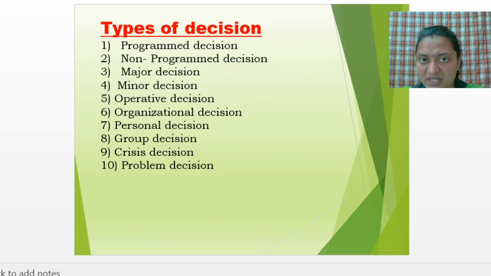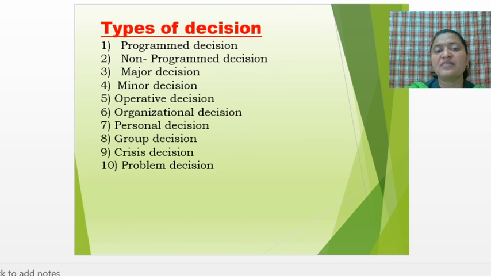Then organization decision means what decision is taken related to the organization. Then personal decision. Now it will be related to the personal life of an individual. He may be a manager, employee, means related to his personal life. It is not related to the organization. Then group decision. If it is not possible for a single individual to take the decision, then based on that the decision can be taken in a group. Means all the group members can express their ideas and opinions, okay, and based on that they can take a decision. Then crisis decision means what? On the spot decision has to be taken.